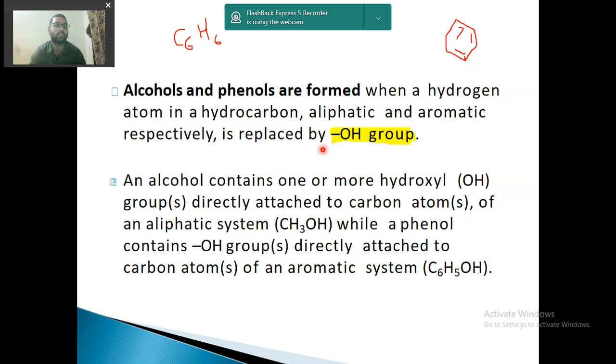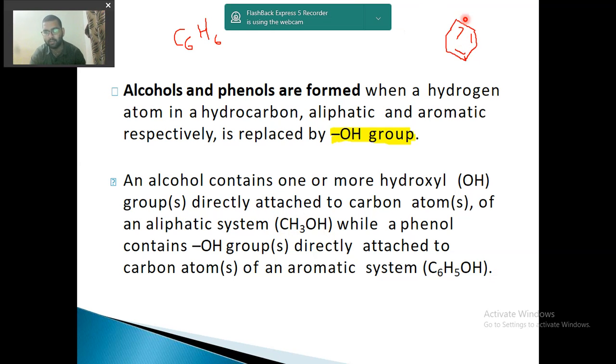An alcohol contains one or more hydroxyl group. This OH group is called hydroxyl group, directly attached to carbon atoms of an aliphatic system, while a phenol contains OH groups directly attached to carbon atoms of an aromatic system. So this CH3 is an aliphatic system, that is normal open chain CH3, and if OH is attached to it, then the compound is alcohol.